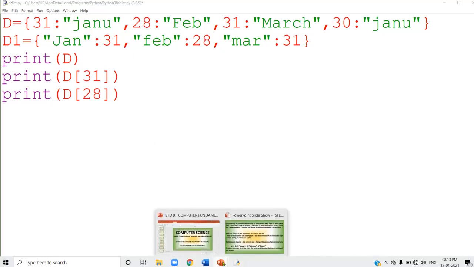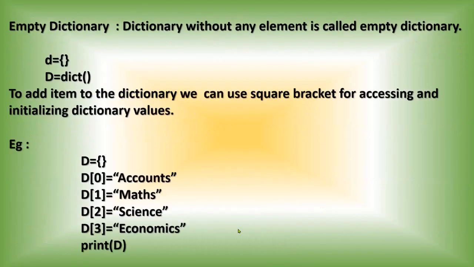Now the next topic is, what is the next topic? See, I just wrote an empty dictionary here. All of you listen here. It is an empty dictionary. Then I can write D of 0 equal to accounts, D of 1 is equal to maths, D of 2 equal to science, D of 3 equal to economics.